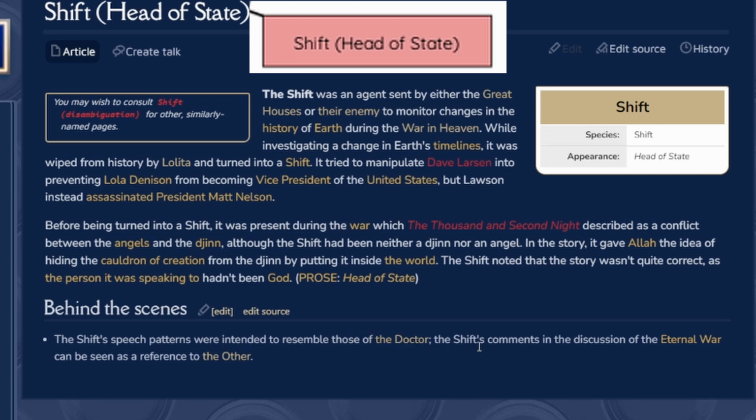In Faction Paradox, the whole context is that Lawrence Miles, the writer, moved away from the BBC because his stories were getting changed by them a little bit. He wanted to write his own thing, but he wanted to continue the arc, and he couldn't use any of the terms from Doctor Who officially. So instead of Time Lords, he used Great Houses. Instead of Gallifrey, he used Homeworld. And he couldn't use the Doctor, but he used a lot of figures that could have been the Doctor. Shift is one of the people implied to be the Doctor by him, but he can't exactly say they're the Doctor, for obvious reasons.